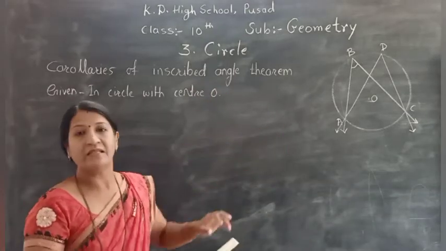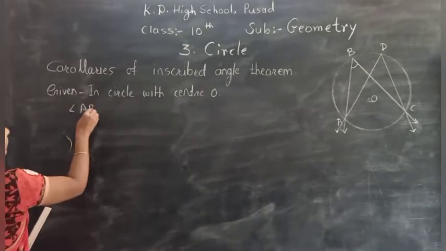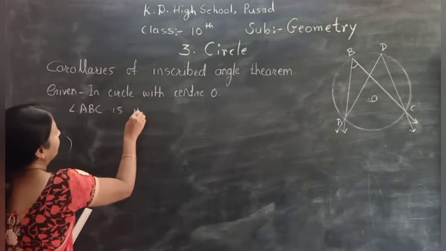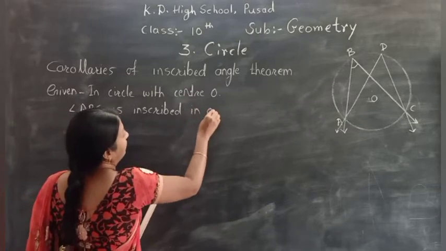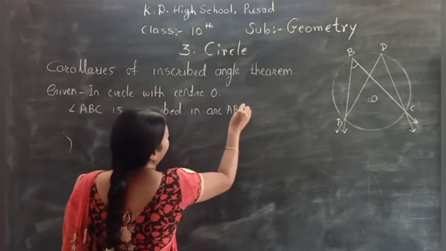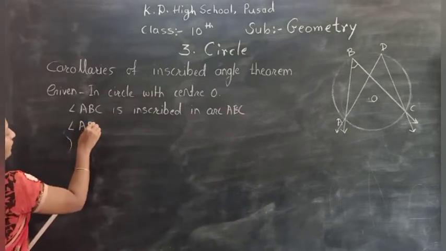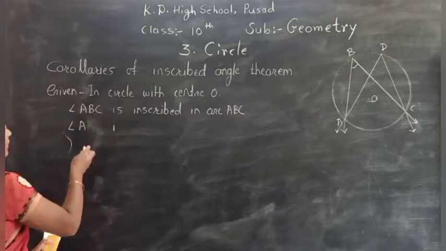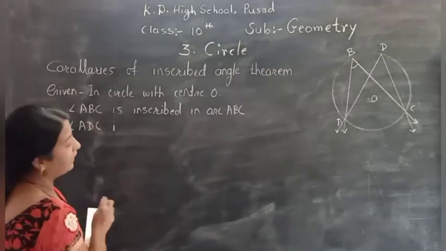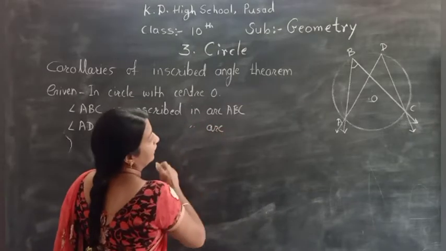Angle ABC is inscribed in the arc ABC. And you can say here angle ADC, not ADB, it is ADC, is inscribed in arc ABC.